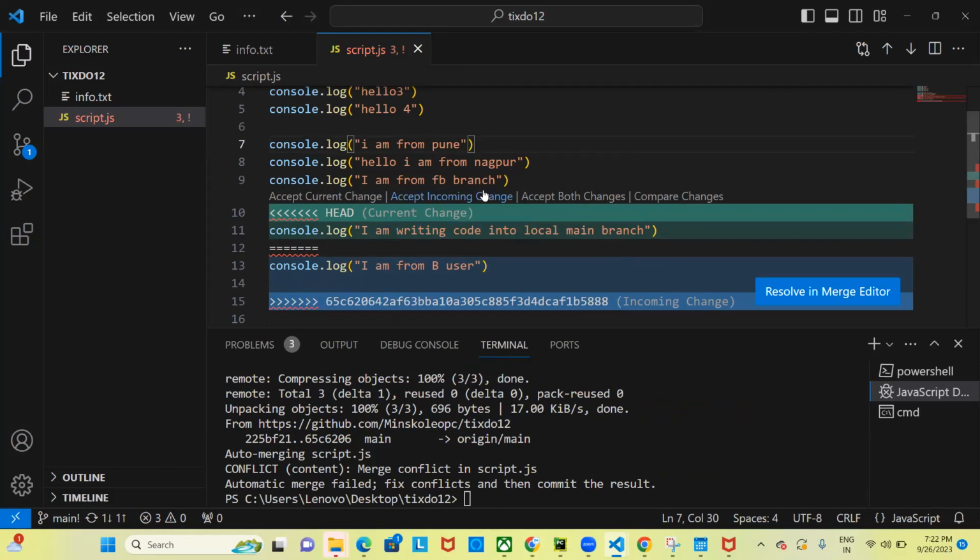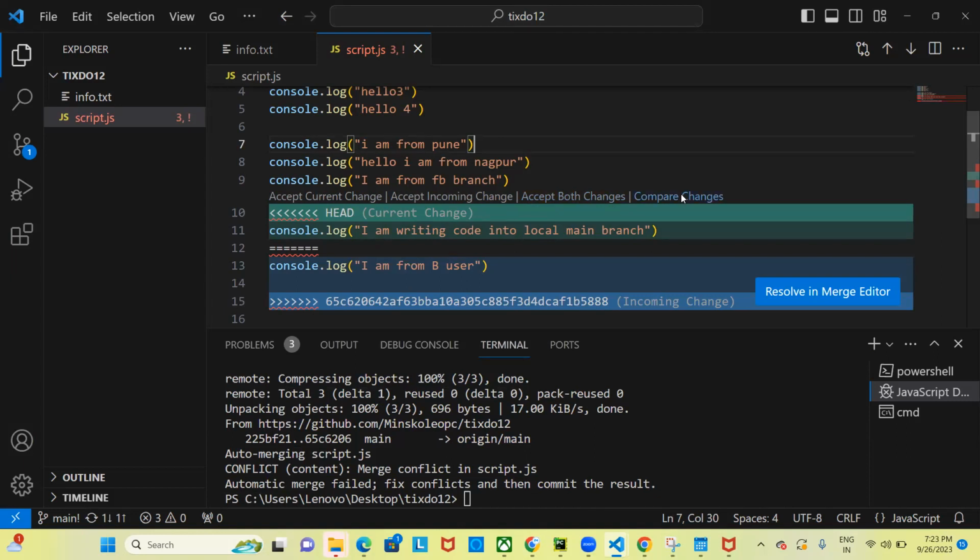Okay. Now there are three options here. You have accept current changes. Accept current changes means whatever you have written, that I am writing code into local main branch, only keep those changes. Remove I am from B user. This is one option. Accept incoming changes means whatever is coming from the remote, you accept it, so you accept I am from B user. If you want to keep both changes, you keep this line also, this line also. My line will remain constant, then the line I am getting from the remote will move to the next line. So you can keep both changes because both codes are important.